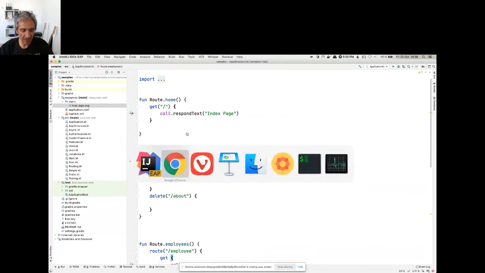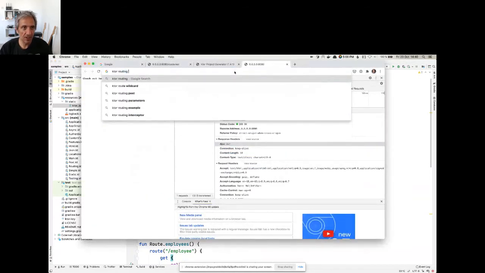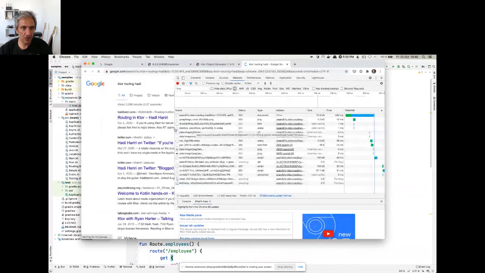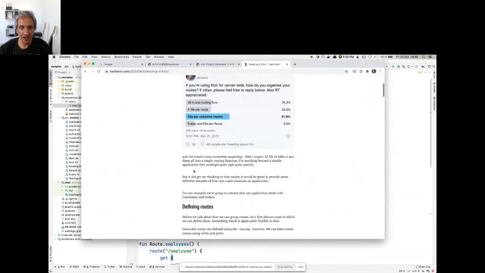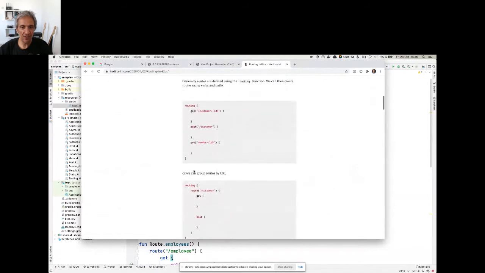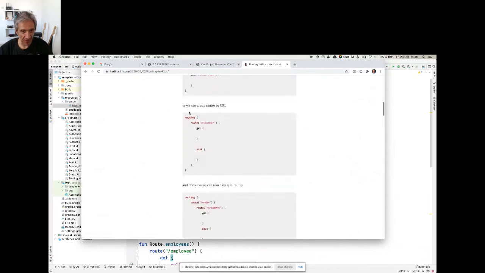Now, I've written a blog post that is now part of the Ktor documentation, Ktor routing. If you type Ktor routing Hadi, you can see that there's different options of how you actually can define your routing. You can define it top down, which isn't very scalable.